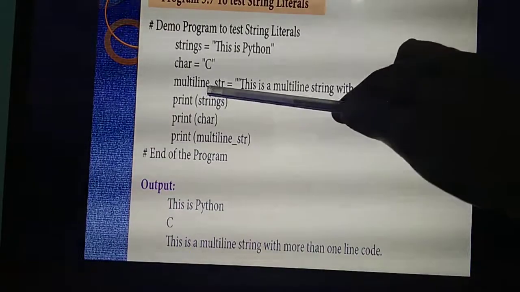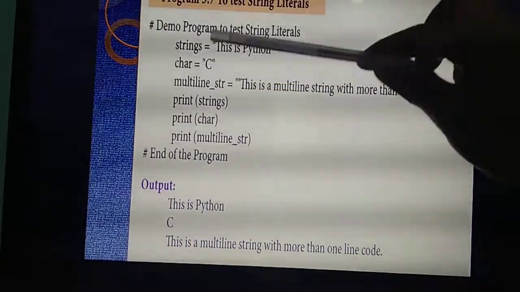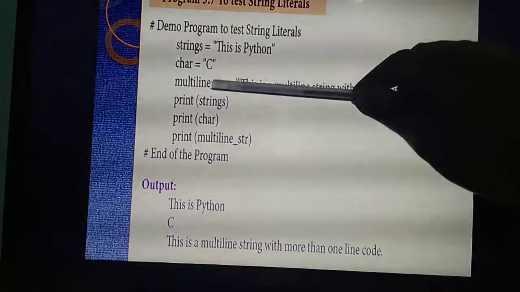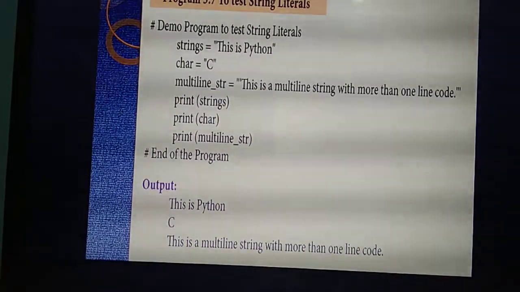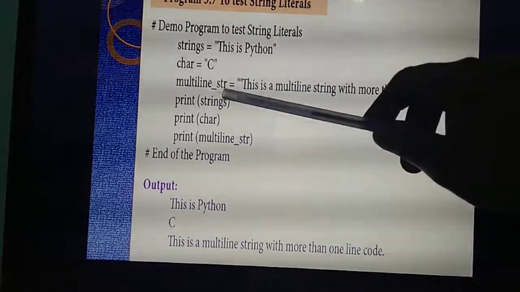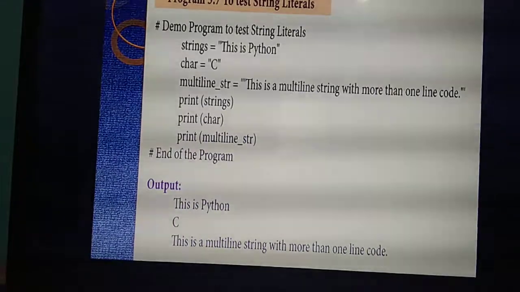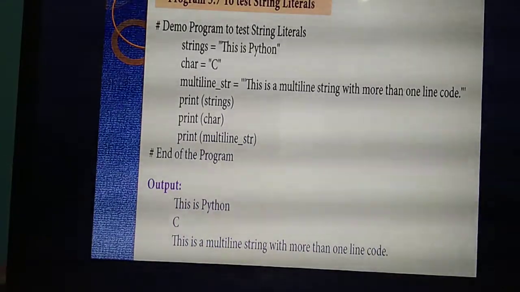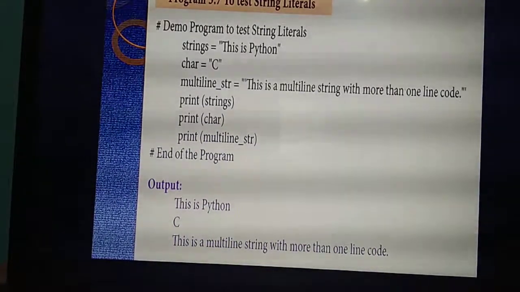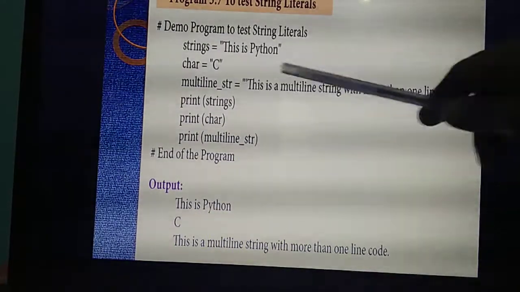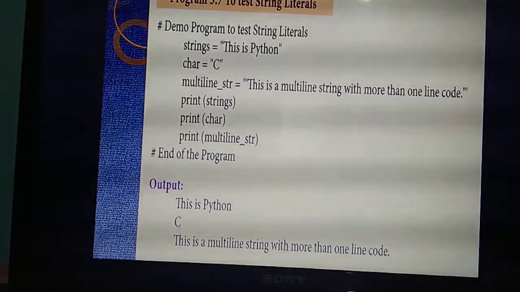We have studied it at the very beginning. Identifier is a name to identify a particular variable, and identifiers always come with the underscore symbol. So multi-line string. See, they are giving: this is a multi-line string with more than one line of code. One big sentence. This kind of multi-line or big sentence, you should always give inside which one? Triple quotes.